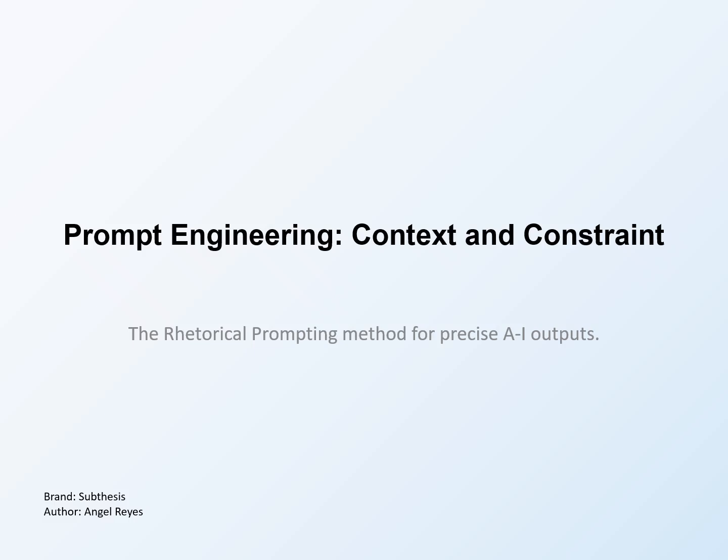Welcome to Lesson 15.4, Prompt Engineering focusing on context and constraint. Building on the persona technique from our previous lesson, we now add two additional layers that dramatically improve AI output quality. Personas tell AI who to be. Context tells AI what it needs to know. Constraints tell AI what rules to follow. Together, these three elements form a comprehensive prompting approach that produces targeted, useful results.